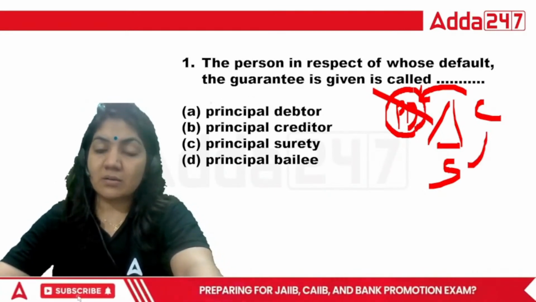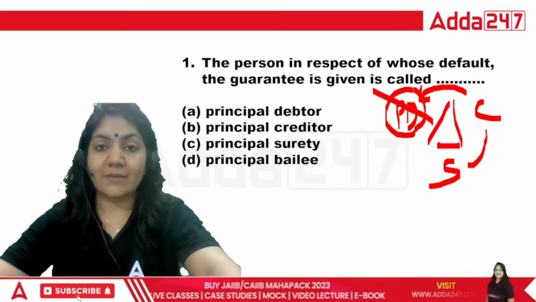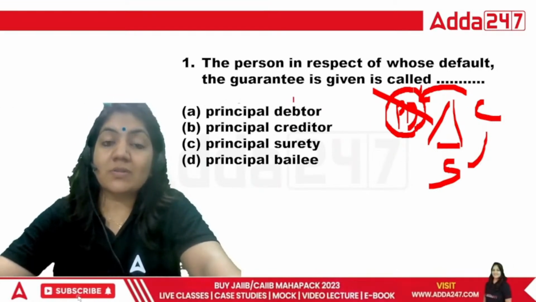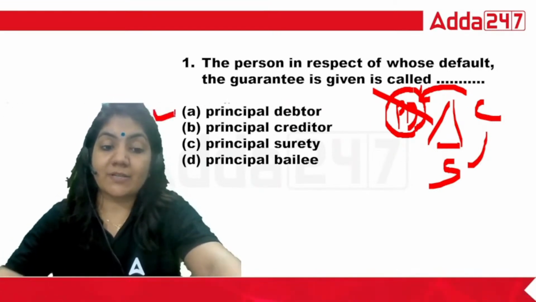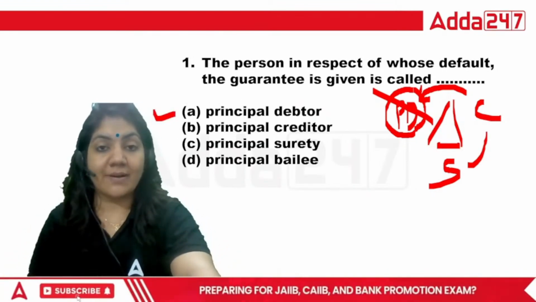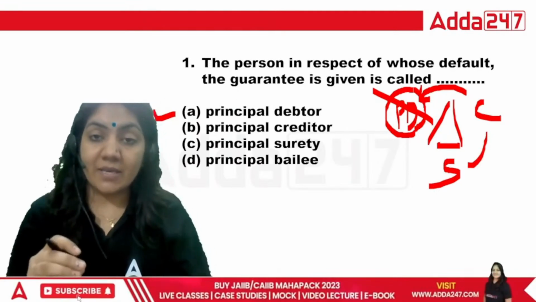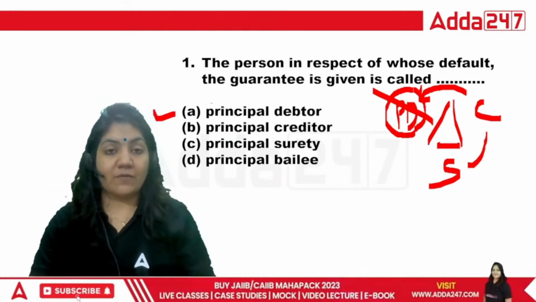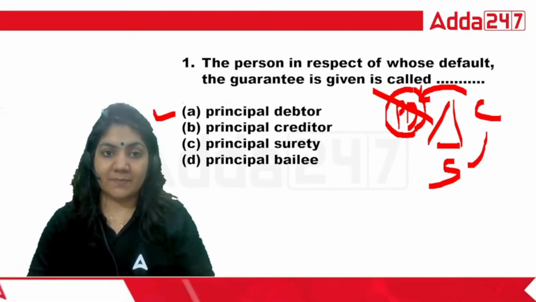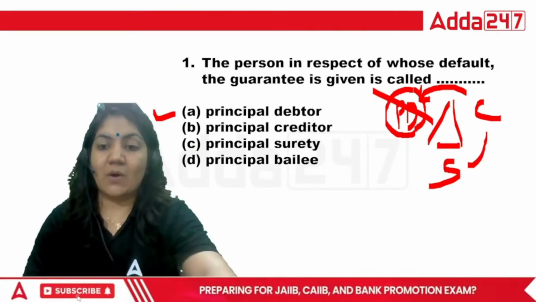This is the concept of contract of guarantee. So whose default is there? The principal debtor. So for the first one, A will be the right answer, because if the principal debtor makes a default, in that case the surety will come into the picture. Got my point? Now next one.